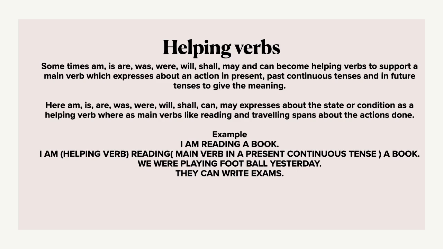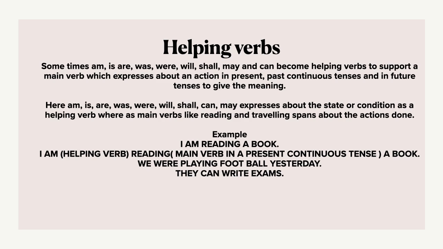Now I am going to explain to you about the helping verbs. Sometimes am, is, are, was, were, will, shall, may and can become helping verbs to support a main verb, which expresses an action in present, past continuous and future tenses to give the meaning. Here am, is, are, was, were, will, shall, can, may express the state or condition as helping verbs, whereas main verbs like reading and traveling speak about the actions done.